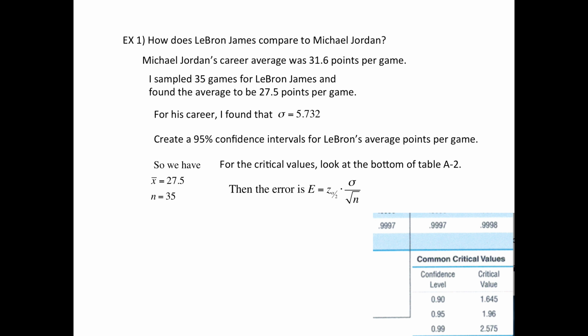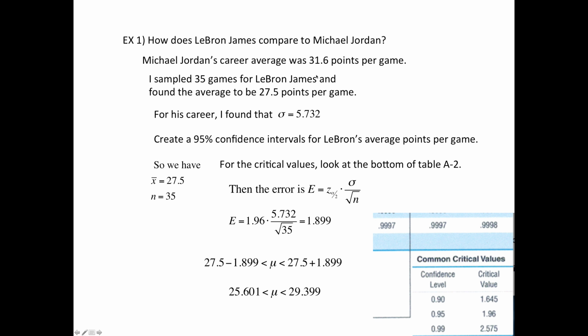Now the formula for the error is that critical value, z sub alpha over 2, times the standard deviation, and then divided by the square root of the sample size. So in this case, this is what the numbers look like. And then it turns out that the error is 1.899, so that means his average is 27.5, but that could be off by 1.899. So then what we do is add the error on one side and subtract the error on the other side, ending up with his average somewhere between 25.601 and 29.399.